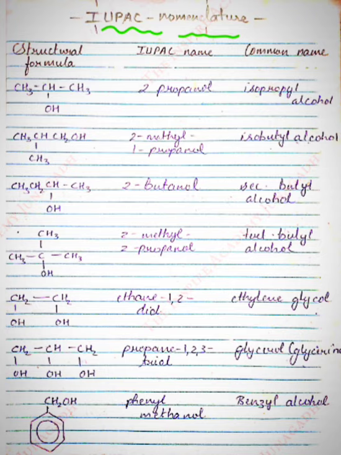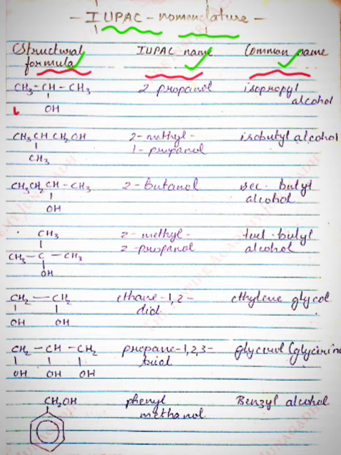Hello everyone. Today we will discuss some important IUPAC nomenclature of organic chemistry. This is a very important video. This will be very helpful to you in your NEET as well as your board exams. So thoroughly go through this video. There are three columns: structural formula, IUPAC name and common name.